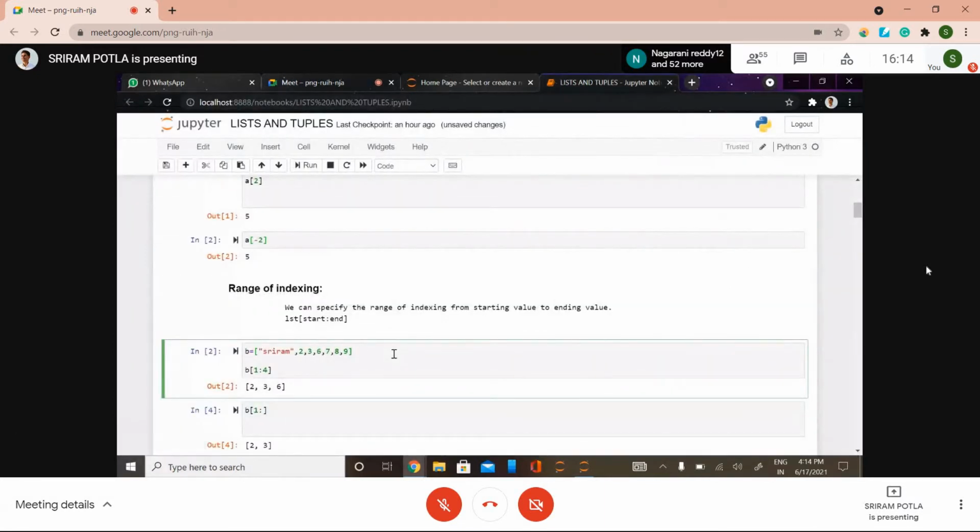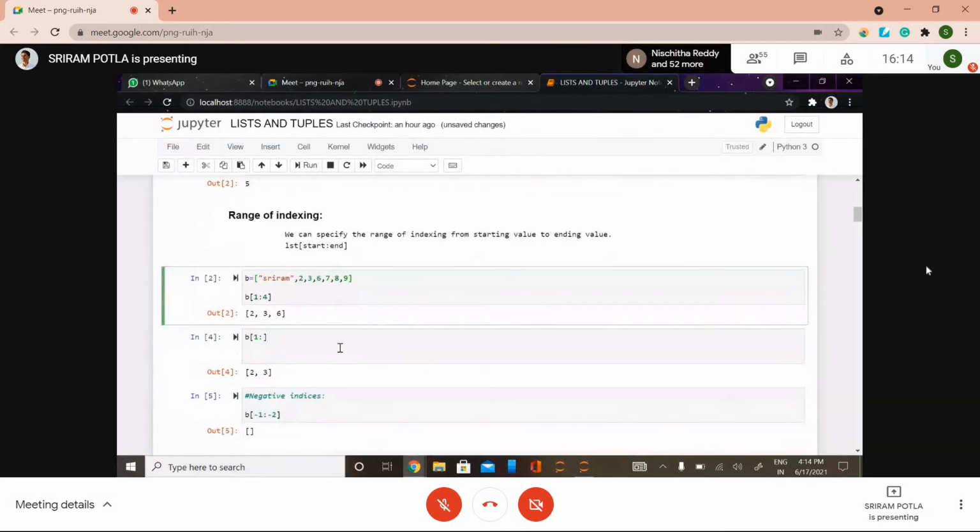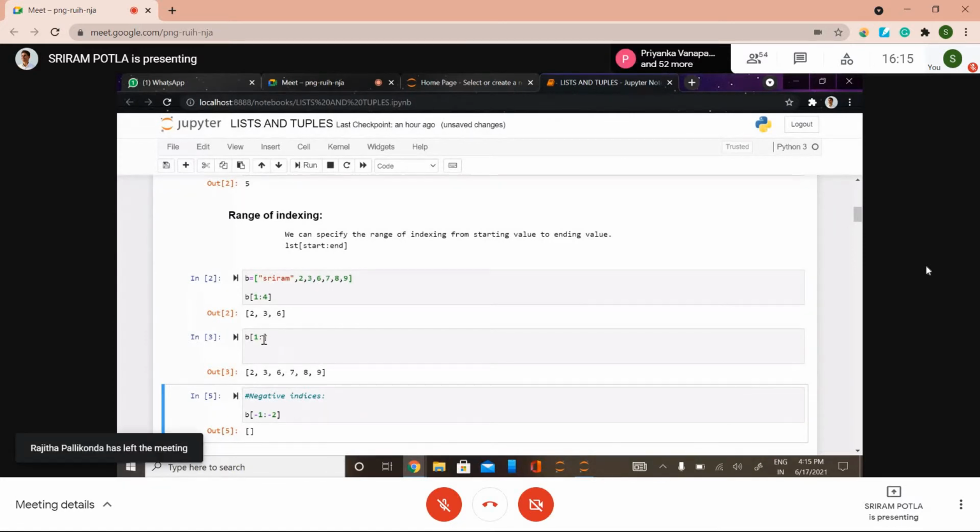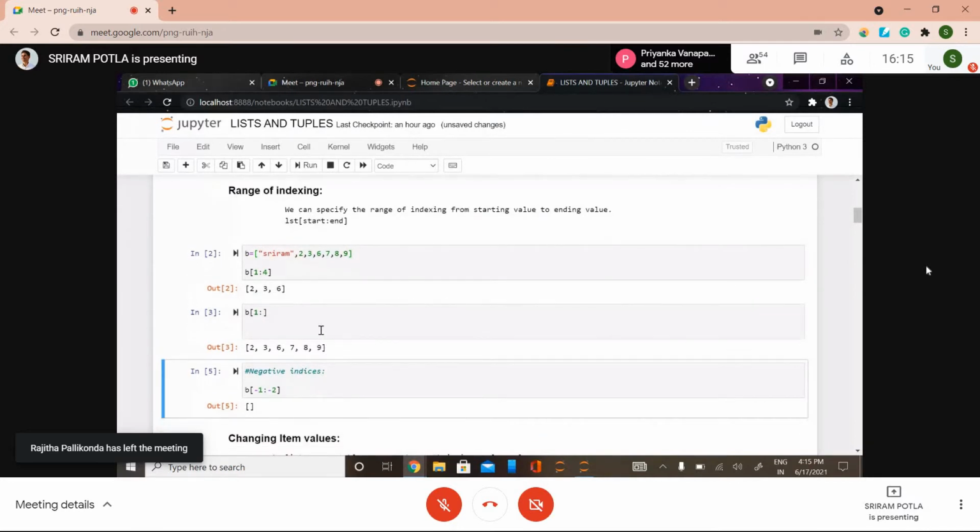I think yesterday you learned about strings, right? In the same way, this is nothing but slicing. If you don't give the ending index value, it will simply print up to the last element. See here. It goes on printing until the last element is found. It starts from 1, 2, 3, 4, 5, 6, so till 9 it has printed. This is how you can do it using positive indexes.